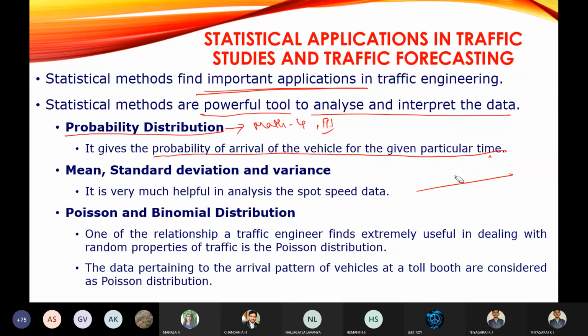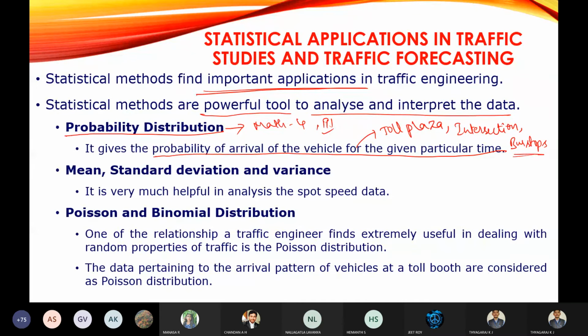So at a particular time, how many vehicles are going to arrive at the location? This can be analyzed using a probability distribution. This probability distribution can be utilized in toll plazas, intersections, and bus stops. Especially in the bus stops, we can use this probability distribution.